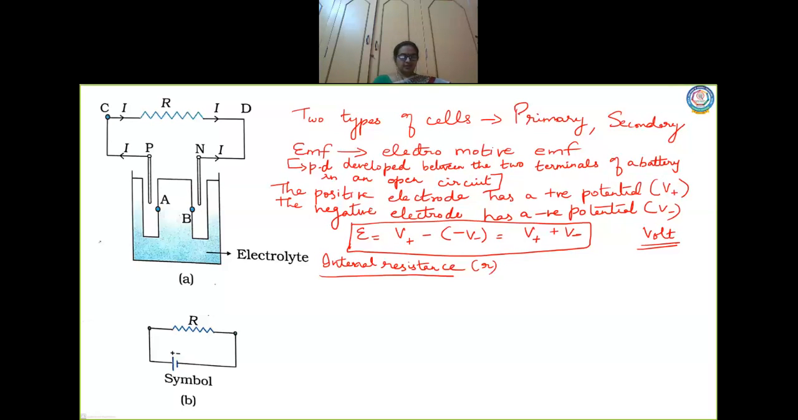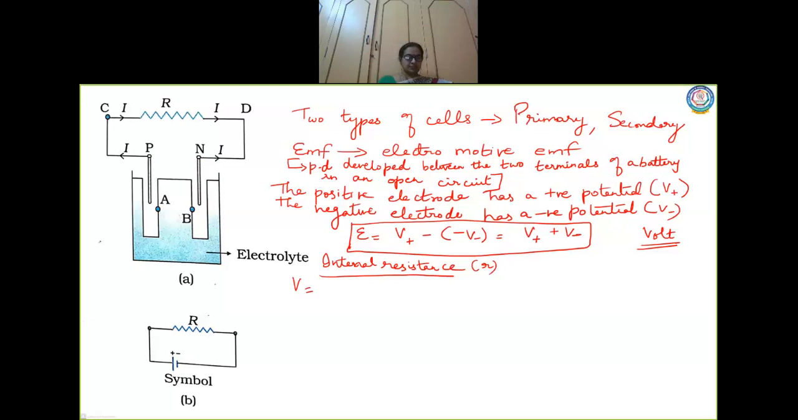Now I am going to find out what is the EMF in the open circuit, right? Now let us consider the circuit is open, in the sense where you are not connecting any resistance. In that case, what will be the EMF? EMF is nothing but, as I said, the potential difference between the terminals P and N, which is called EMF. So V is the potential difference between P and N, which is nothing but what you call E.